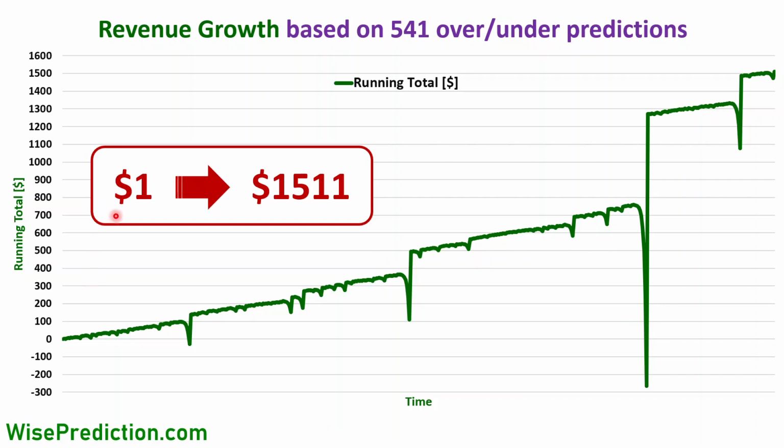So our journey will start with $1, and since we had 541 predictions or coupons in total, we will go up to $1,511 at the end. So it's a huge profit actually, and as you see here, the trend is going up. But on the way from $1 to $1,511, we've had some losses here. As you see here, the graph goes down, and as soon as we make profit in one single coupon, it goes up again.